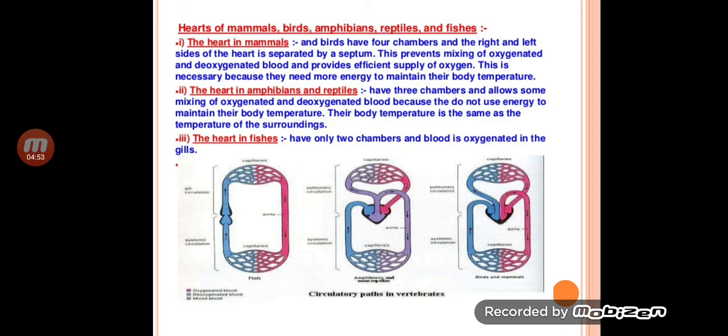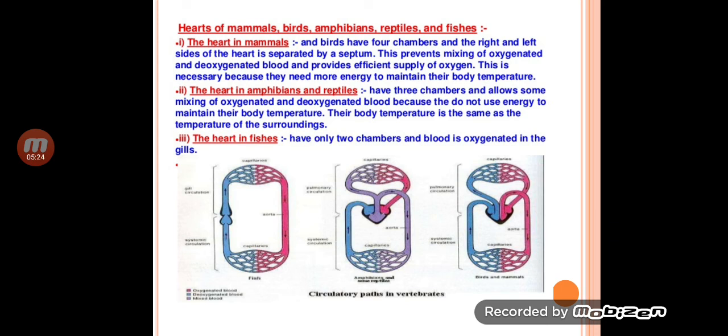Now, the next point is the hearts of mammals, birds, amphibians, reptiles, and fishes. The heart in mammals and birds has four chambers, and the right and left sides of the heart are separated by a septum. This prevents mixing of oxygenated and deoxygenated blood and provides efficient supply of oxygen. This is necessary because they need more energy to maintain their body temperature.